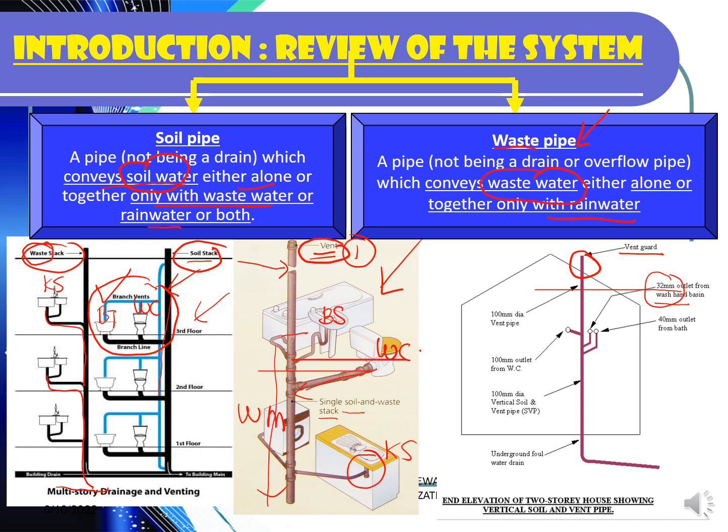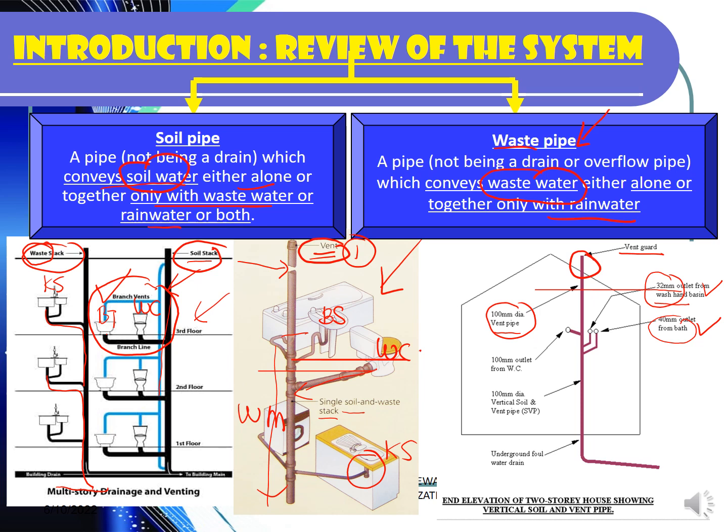Okay, and then from the bath, it can be from the bathtub, it can be from the bathroom. So you can see here 40 mm and 32 mm. So principally, this item and this pipe has to be measured separately. One because of the type of the pipe, another one is because the size. Okay, next one on the left hand side, the vent pipe is definitely bigger compared to the rest, 100 mm.